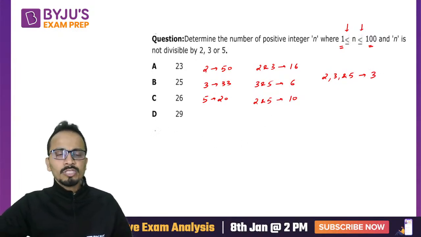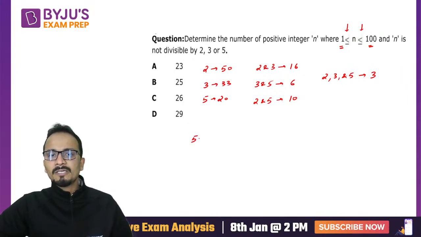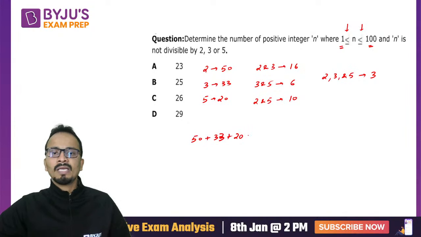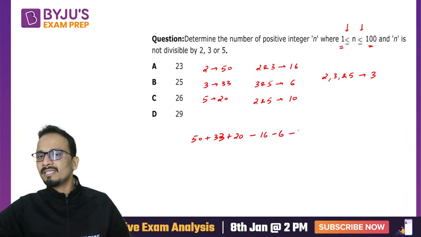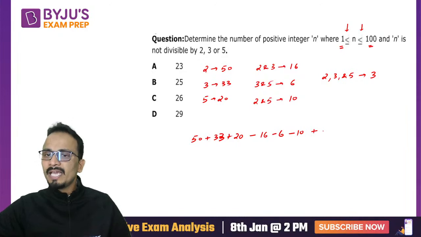Now using the formula, A union B union C is A plus B plus C. I'm sorry, it should be 33. A plus B plus C minus A intersection B minus B intersection C minus C intersection A plus A intersection B intersection C.